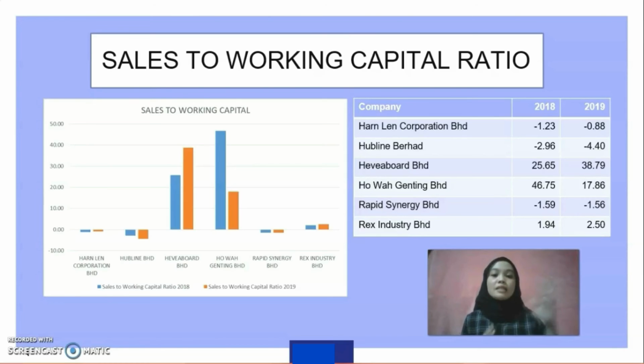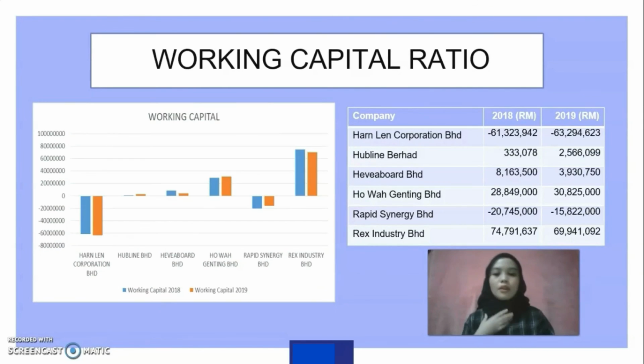Companies with higher sales to working capital ratio are the companies that are managing their working capital properly, as they can utilize their working capital to generate sales. On the other hand, companies with lower sales to working capital ratio might not manage their working capital well. These companies use other elements of their businesses to generate sales such as inventories and receivables.